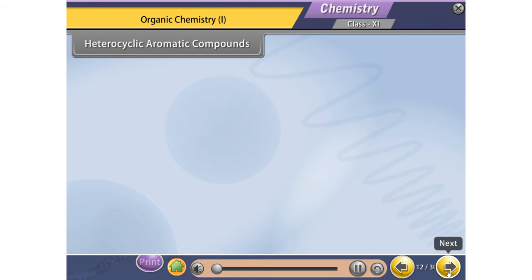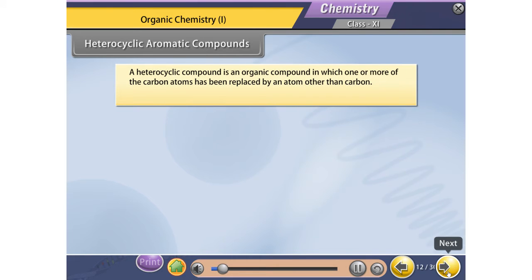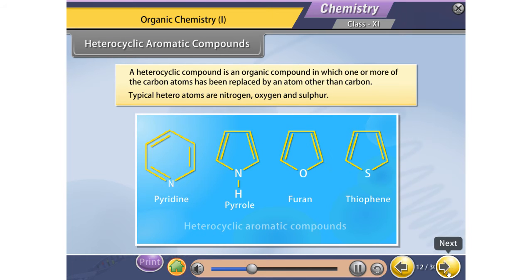Heterocyclic compounds. A heterocyclic compound is an organic compound in which one or more of the carbon atoms have been replaced by an atom other than carbon. Typical heteroatoms are nitrogen, oxygen, and sulfur.